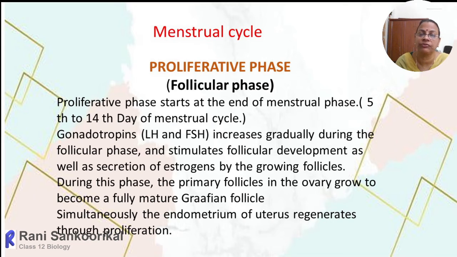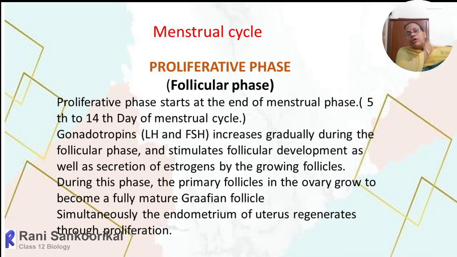It is also called the follicular phase because the follicular development takes place within the ovary. The proliferative phase starts at the end of the menstrual phase, that is 5th day to 14th day of the menstrual cycle. Here, by the influence of gonadotrophins, that means the pituitary hormones such as FSH and LH, which increase gradually during the follicular phase and stimulate the follicular development within the ovary as well as the secretion of estrogen by the developing follicle. And in this phase, the primary follicles gradually transform into secondary, tertiary, and then into the mature follicle, that is called the Graafian follicle.